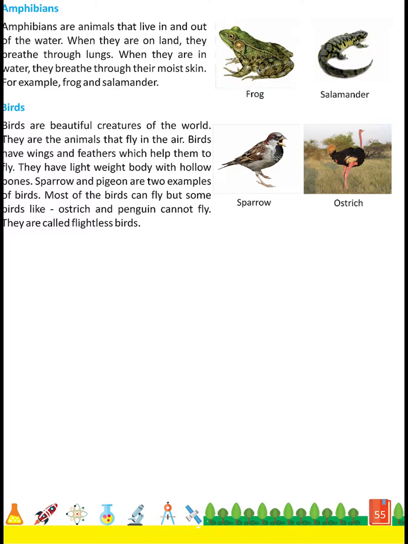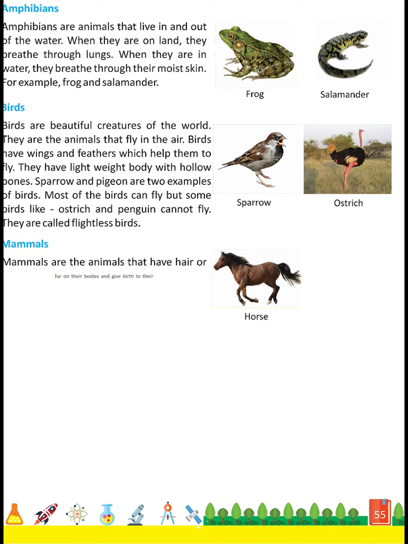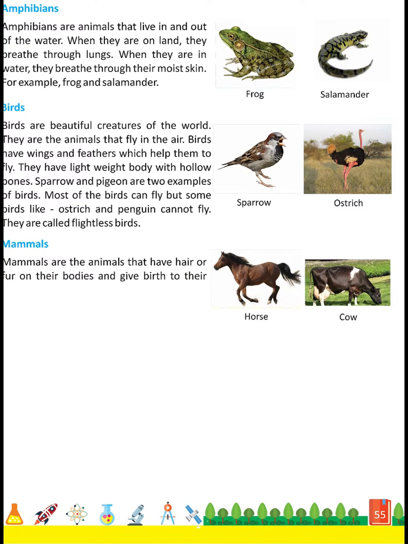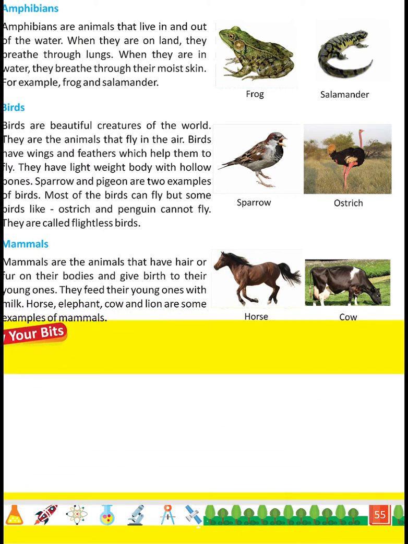Mammals. Mammals are the animals that have hair or fur on their body and give birth to their young ones. They feed their young ones with milk. Horse, elephant, cow, and lion are some examples of mammals.